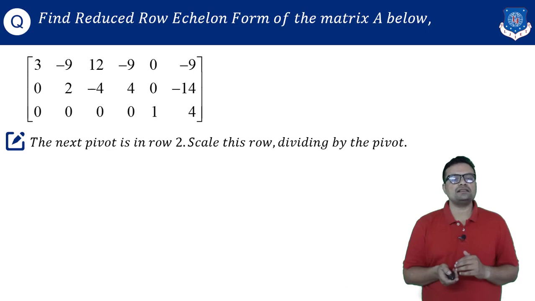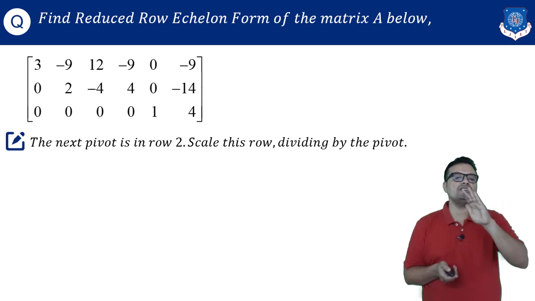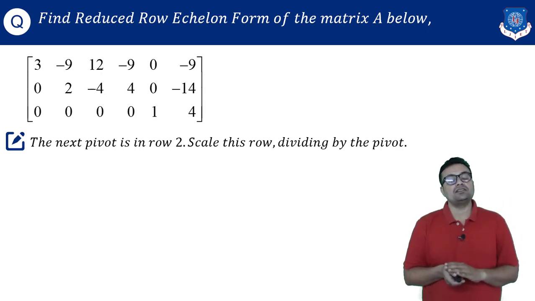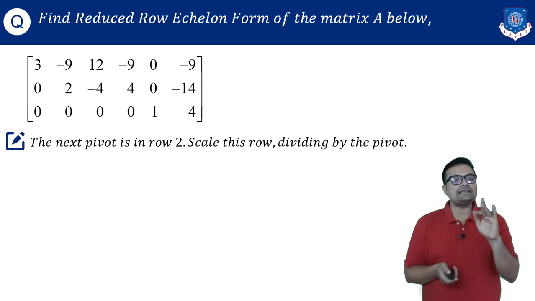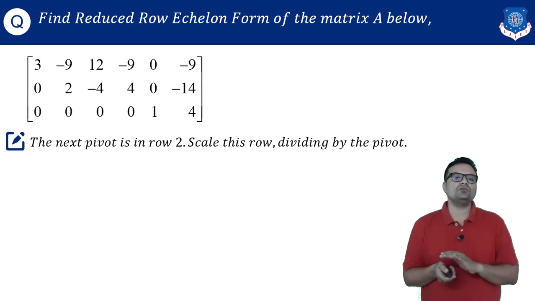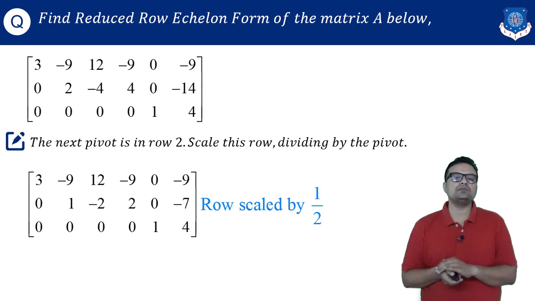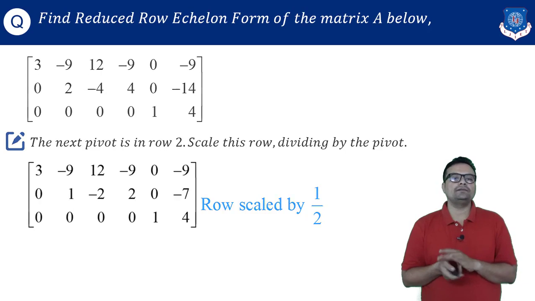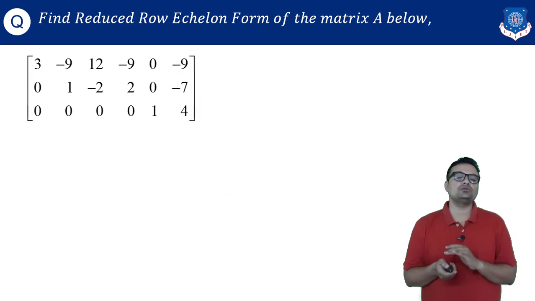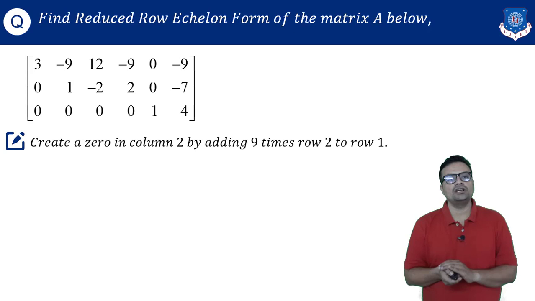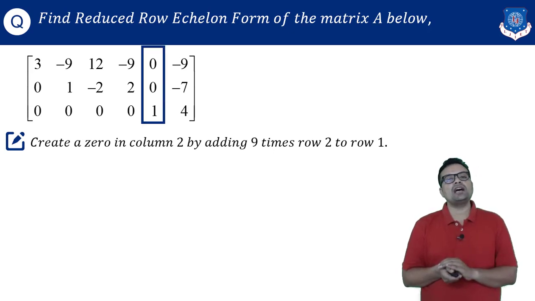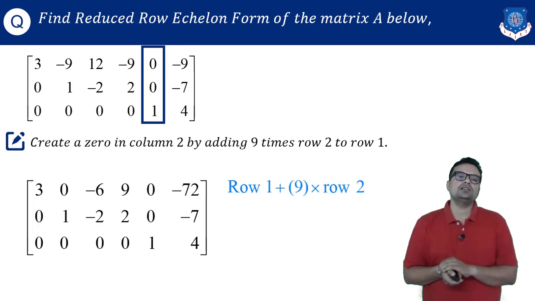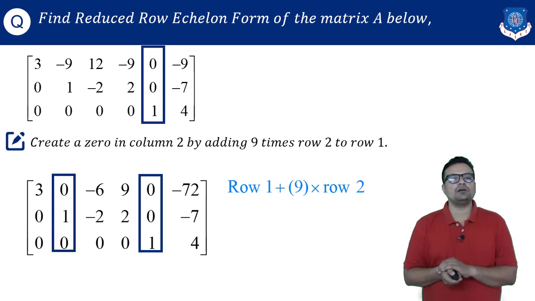Okay, now I will move to the upper pivot, which is 2. So now my focus is on the second row and its pivot 2. The lower entry is already 0, the upper entry is -9, so I am converting that into 0. But I can see clearly here that the second row is all multiples of 2. So I will divide it by 2. That means I will scale it. So I converted my entry into 1. And then I will use this entry 1 to convert the upper value into 0. I will multiply my second row by 9 and add it to the first row.